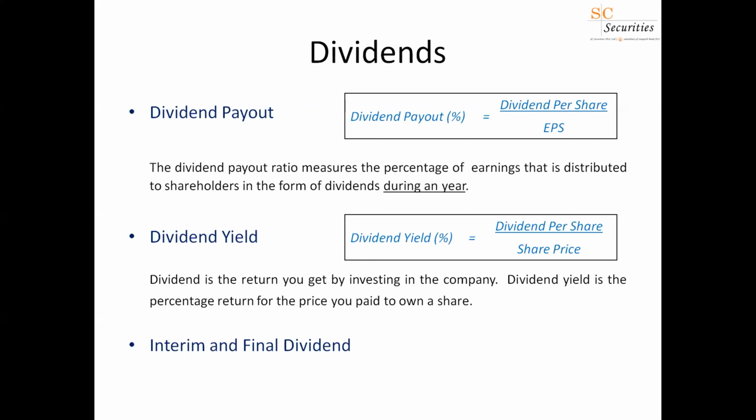Then the other thing which you need to look at is the dividend payout. Now I said you need to see whether this company is a dividend paying company. There are companies that pay dividends very consistently, right? And there are certain companies that do not pay dividends. And there are companies that pay dividends in an ad hoc manner. There's no consistency as such, right? So by looking at the past dividends, you can see what percentage of their earnings are being paid out as dividends. That is known as the dividend payout ratio, right?